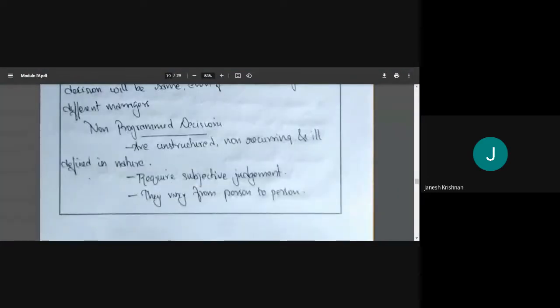Non-programmed decisions are unstructured, non-recurring, and ill-defined in nature. We cannot define non-programmed decisions. Programmed means it will happen as you have programmed; non-programmed is not that. It is unstructured. We cannot define the decision or the situation. It will be based on the situation and on judgment. Subjective judgment is required, and that will vary from person to person.